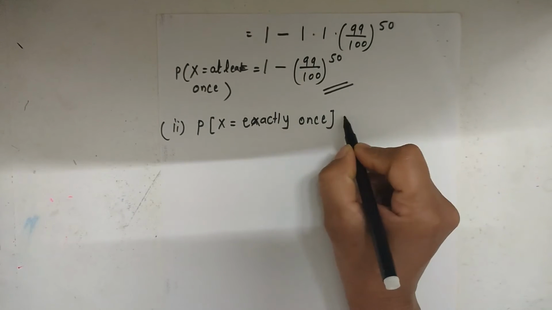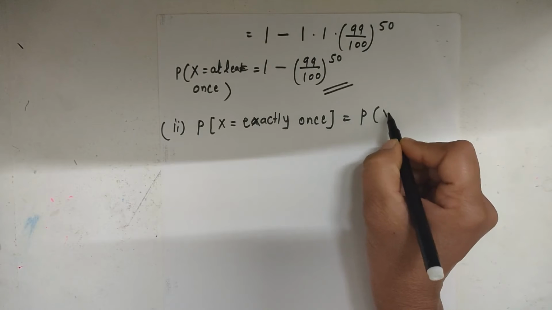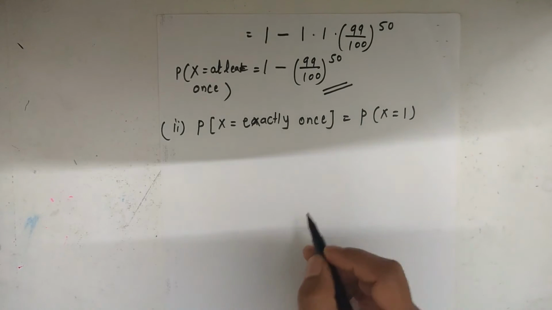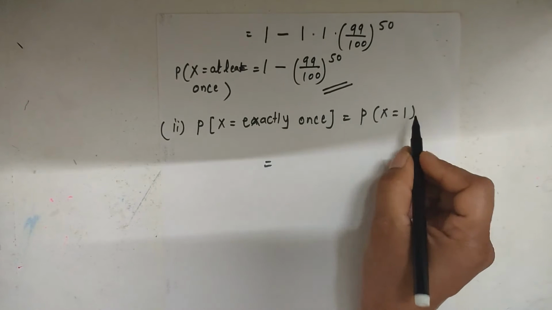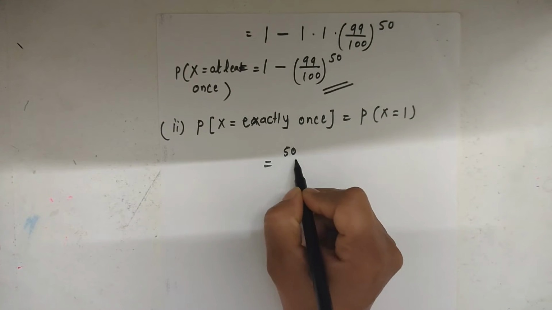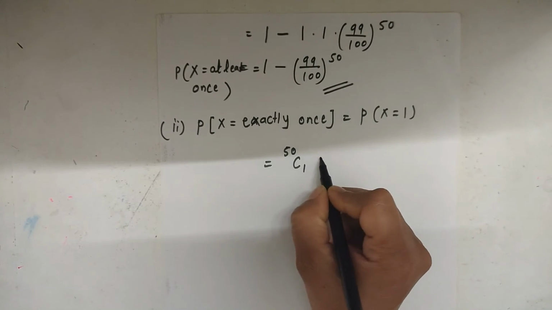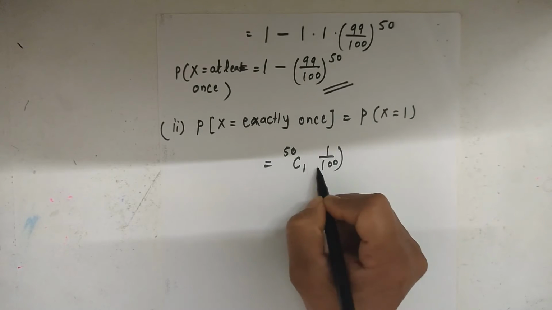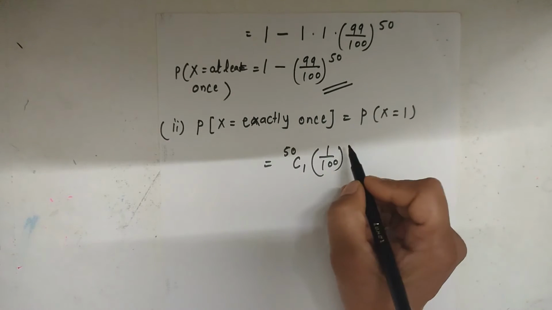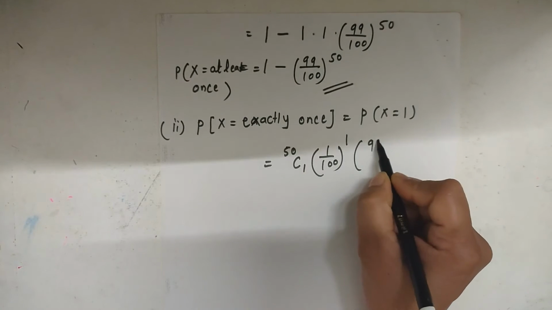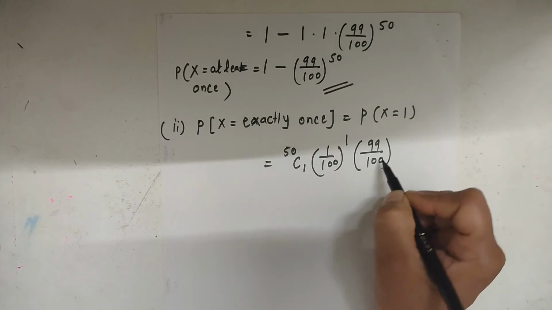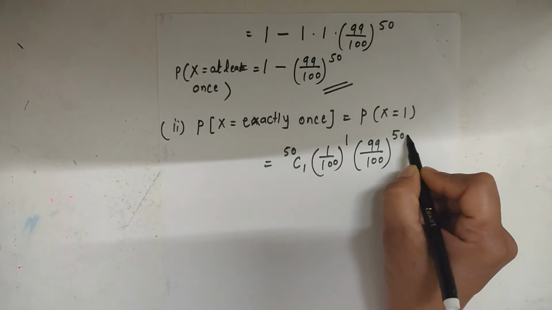Exactly once means the probability for x is equal to 1. This can be written as the probability for x is equal to 1, 50C1 into 1 upon 100, the value for a single trial, raised to x. Here x is 1, and 99 divided by 100 raised to n minus x, that is 50 minus 1.